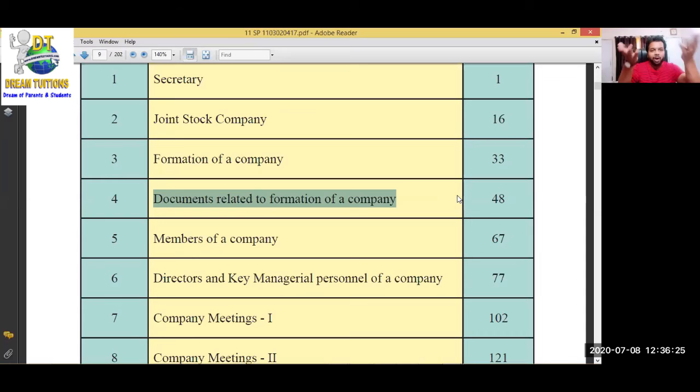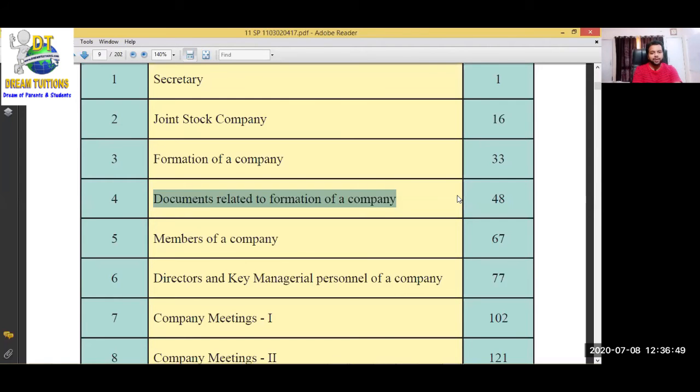We should know how to prepare those documents. What are the contents of those documents? Those things they are going to teach us in the 4th chapter. We have to prepare those documents and submit them to the government, to the registrar of the company, to register our company. But what are the things we have to include while preparing those documents? All that information we are going to come to know in the fourth chapter.